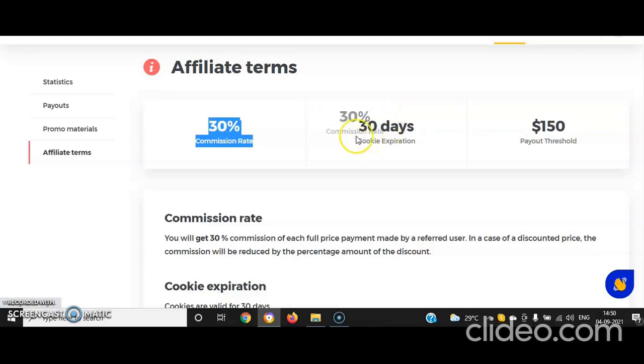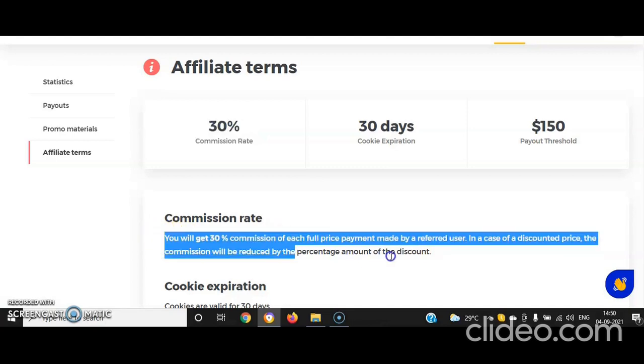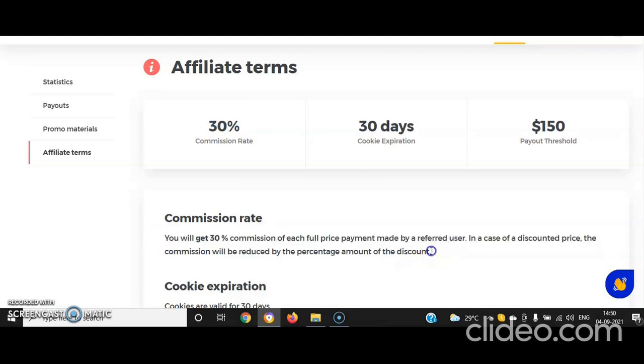You are going to simply share that affiliate link you got from Mangols, and on each sale you are going to get 30%. How we are going to promote it, we'll discuss later in the same video. You will get the 30% in your PayPal account or by wire transfer, whatever you have.